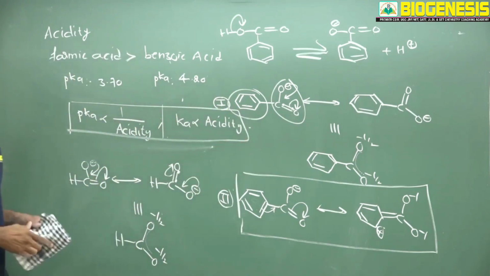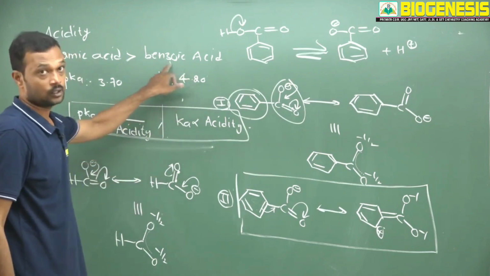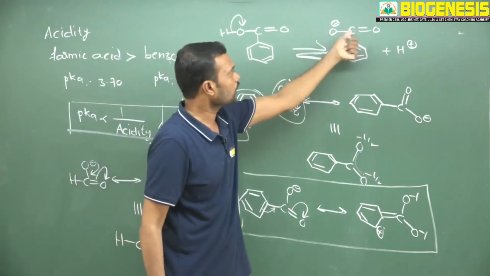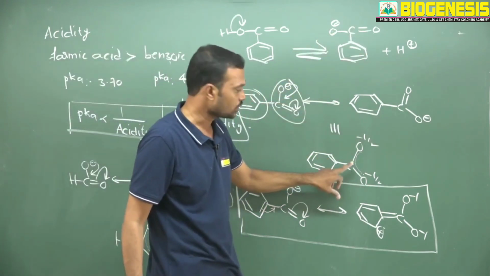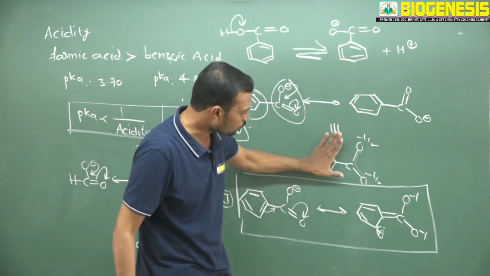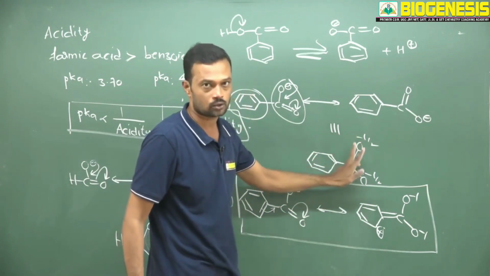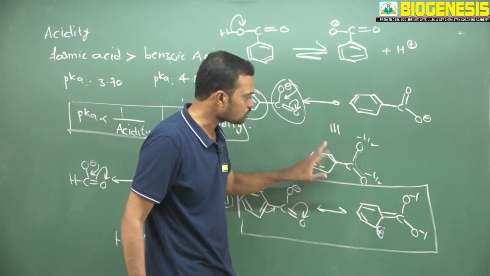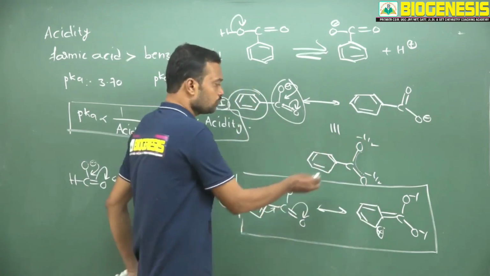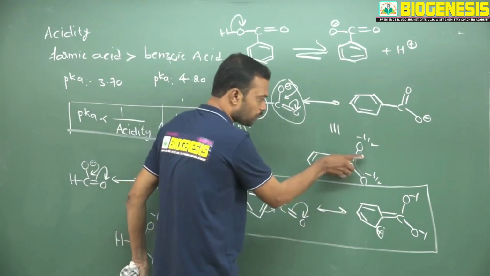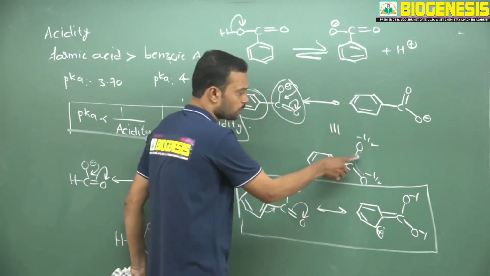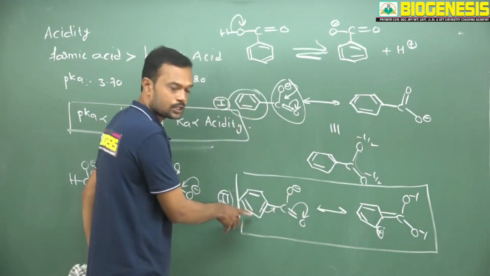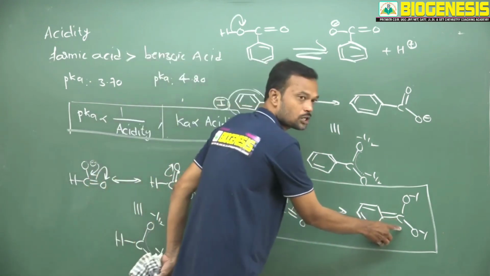So cross conjugation is observed in benzoic acid. In formic acid there is no such type of cross conjugation. After losing a proton, you will get one kind of resonance. This resonance, without benzene, can happily move electrons. But if you replace it with any conjugate partner here, these pi electrons also want to participate. If they participate here, that will disturb the primarily existing resonance. This resonance is disturbed by the benzene ring. That's why here you are getting an unstable path.